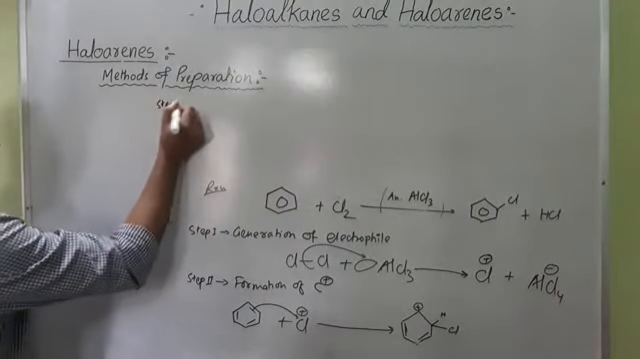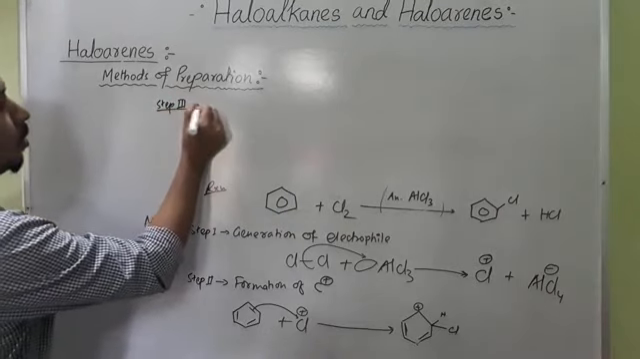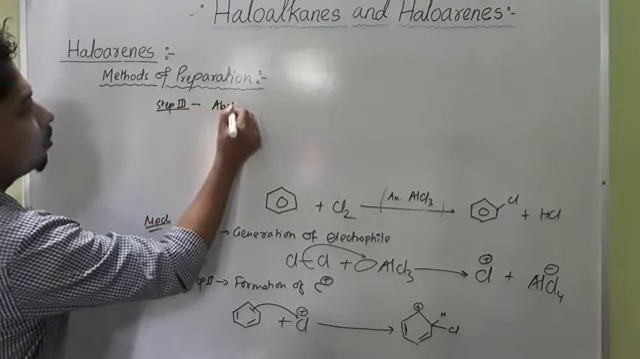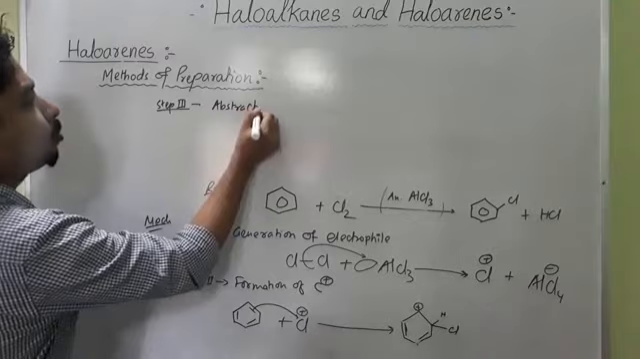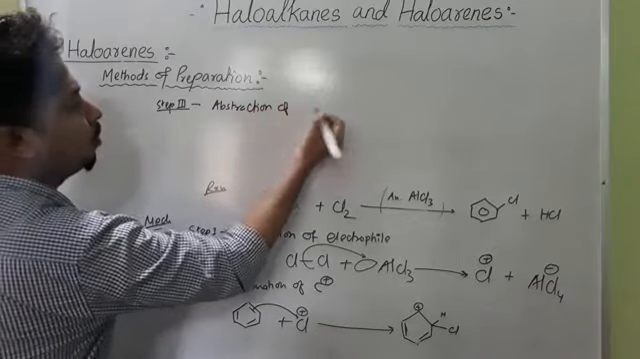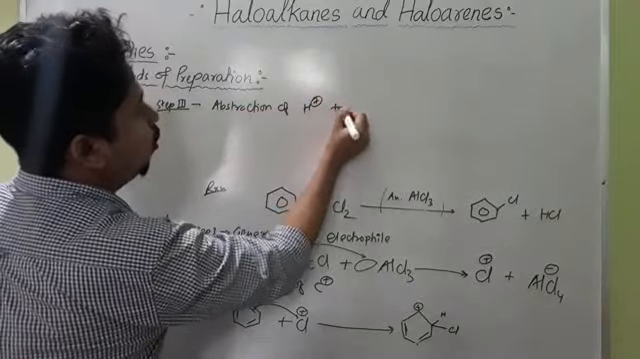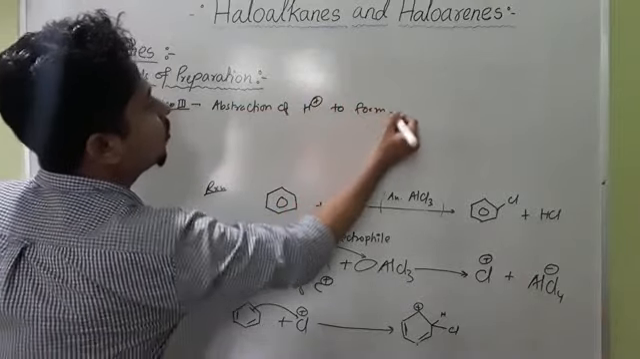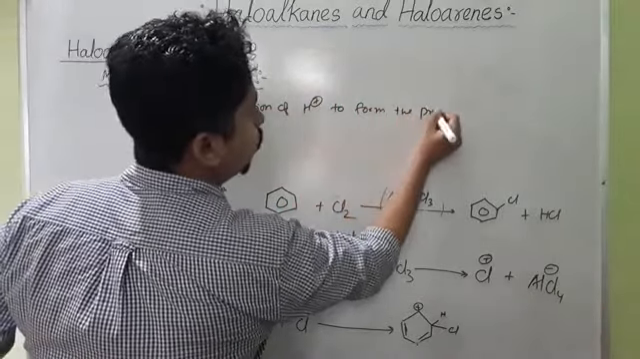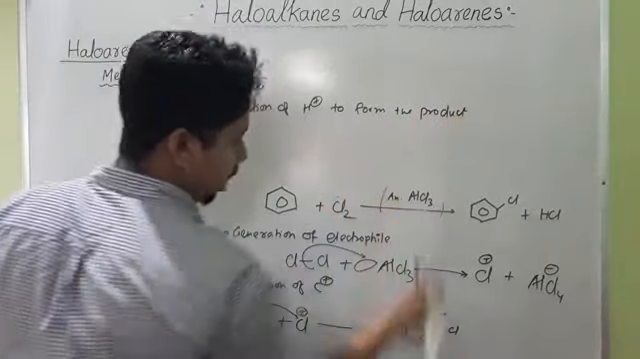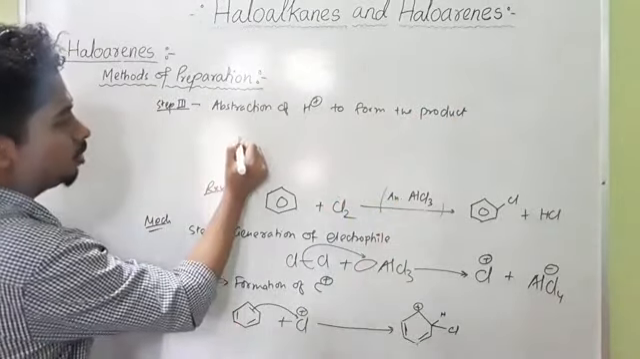Step 3 is abstraction of proton, abstraction of H plus to form the product. Okay, now here you take this one, suppose benzene group,